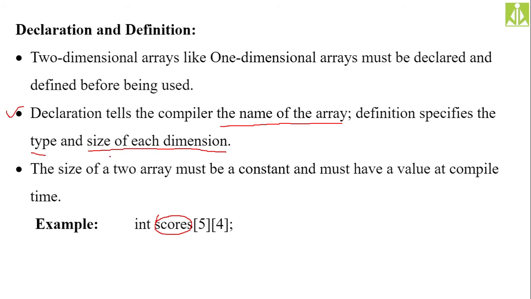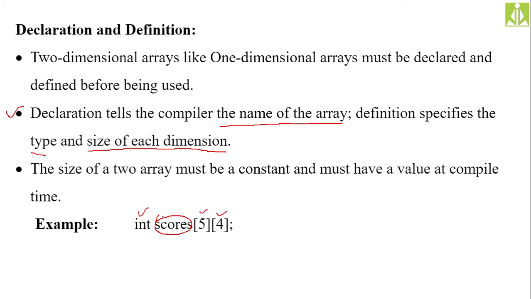And definition, what will it do? It will specify not only the type but also the size for every dimension. Rows as well as columns we have, so size for every dimension. Who will do this? The definition will do it. Type declaration, then size specification of each dimension, we can say.